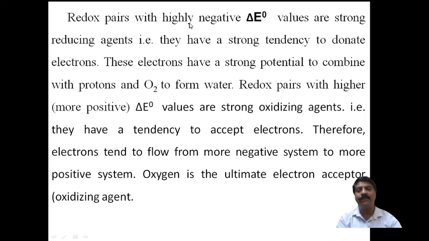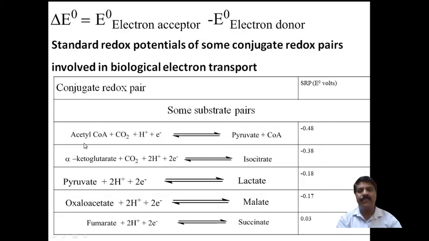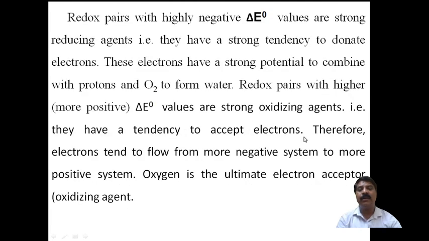Therefore, the redox pair with a highly negative value is a strong reducing agent, and those are placed above here. Acetyl coenzyme A is a strong reducing agent because it has a more negative value. Here we say that the more negative, the more reducing agent. Therefore, they have a strong tendency to donate electrons. Those electrons have a strong potential to combine with protons and oxygen to form water.